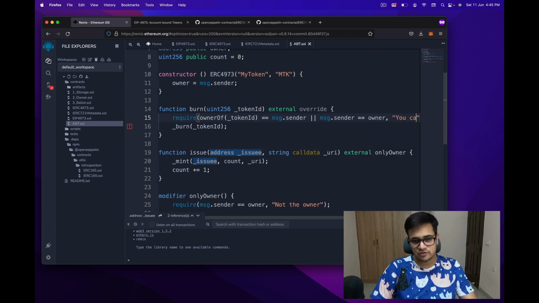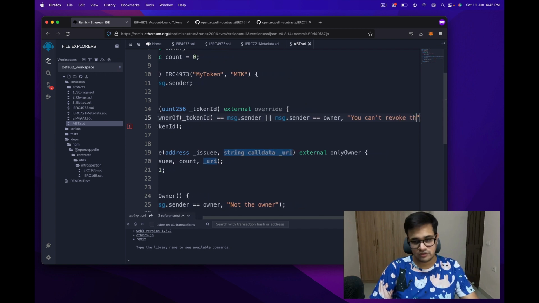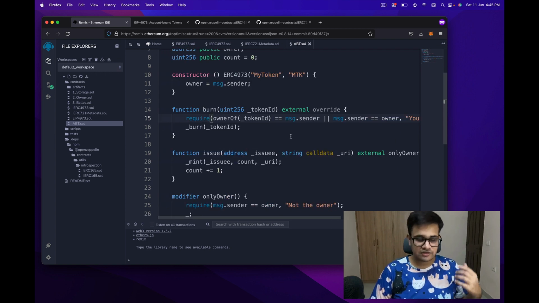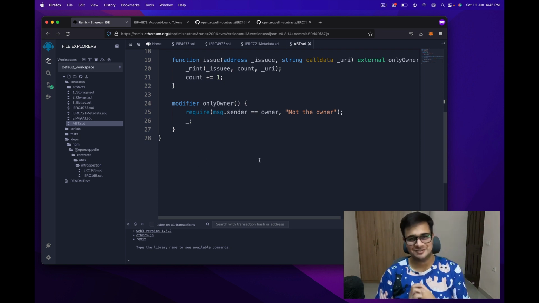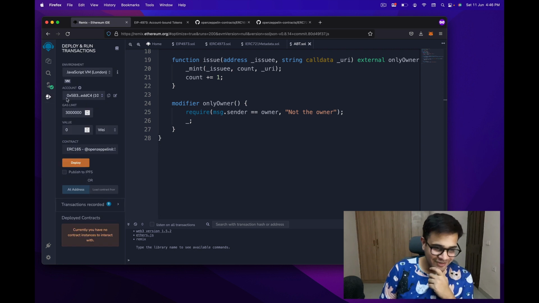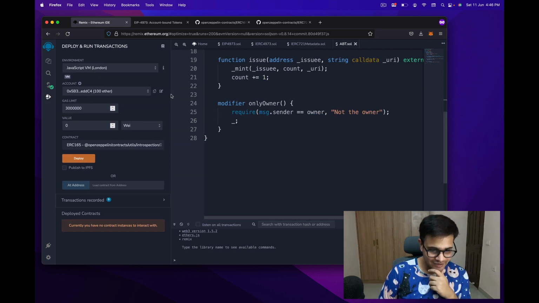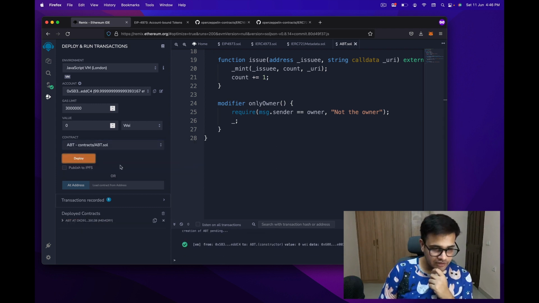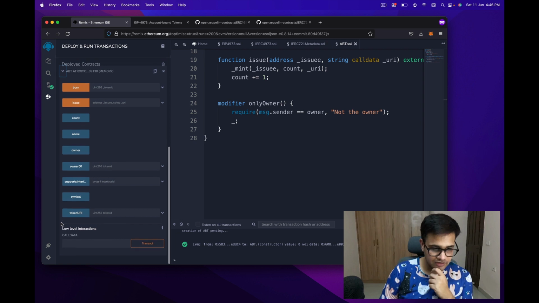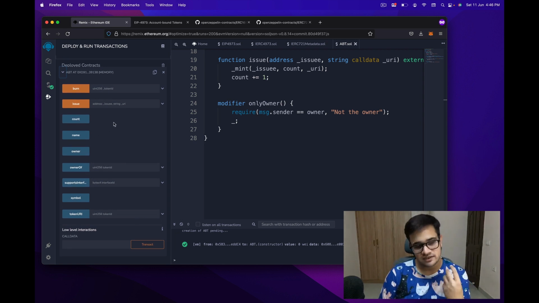Otherwise you can't revoke this token. Alright, so now this is a fully functioning ABT or SBT, soulbound token or account bound token, whatever you want to call it. You can of course go ahead and test this out. So just select the ABT over here and deploy it.